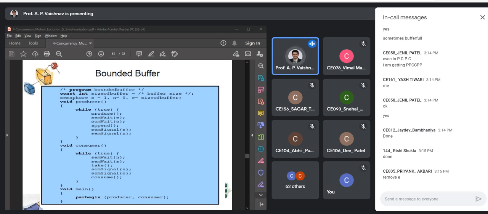So those who have completed can make this small change, right? And try out the infinite buffer one. That will be done within 5 minutes, right?